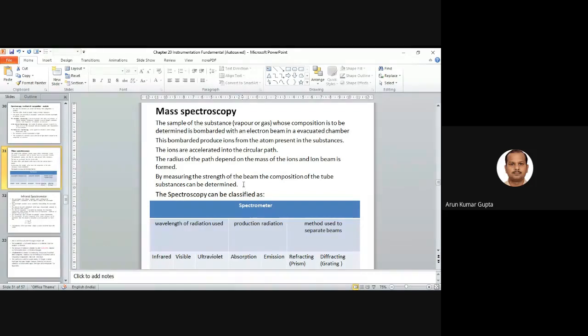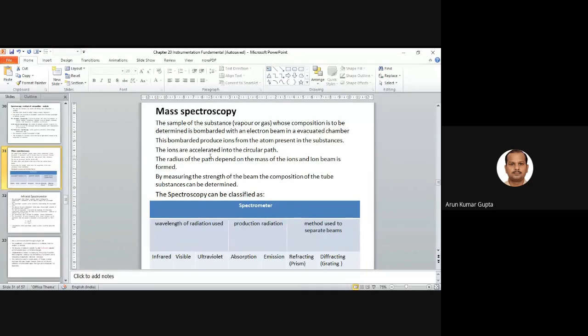So basically we are bombarding the particular substance, and whichever types of ions form will be collected. Because these are ions, they will follow a particular path, and there are whole mathematical equations involved in this.